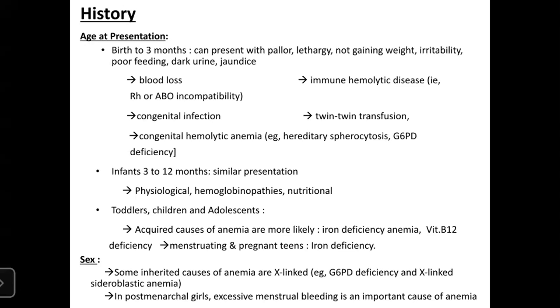So RBC पनि तिम्रो decrease भइरा हुन्छ है. So RBC को turnover चाहिँ adult को 120 days हुन्छ अनि term babies को 90 days हुन्छ, preterm को चाहिँ only 60 days हुन्छ. So they are more prone, so preterms are more prone to anemia. So एउटा physiological anemia of infancy भन्छ हैन, त्यो चाहिँ erythropoietin level decrease हुन्छ as the PaO2 level is normal. अर्को चाहिँ hemoglobinopathy हैन.